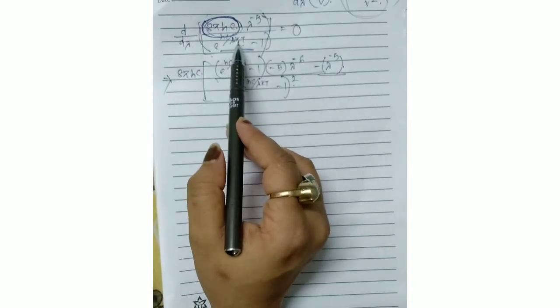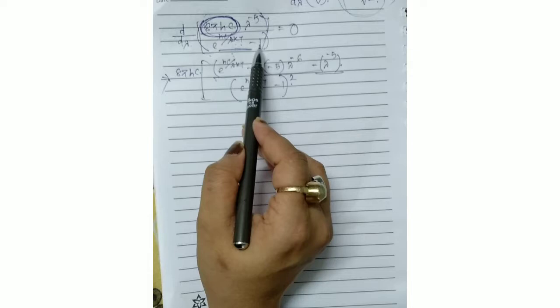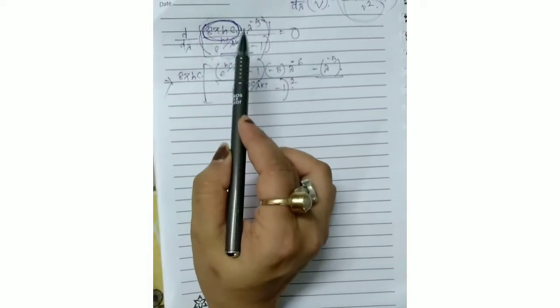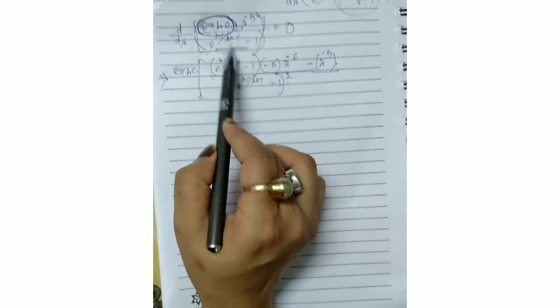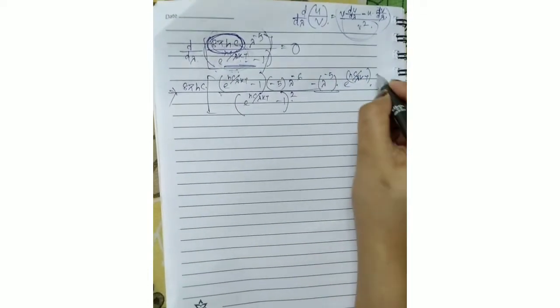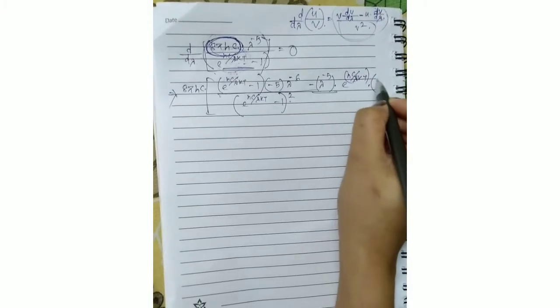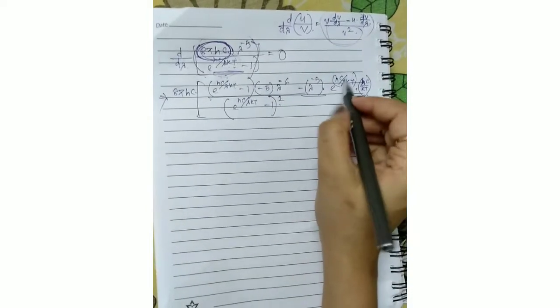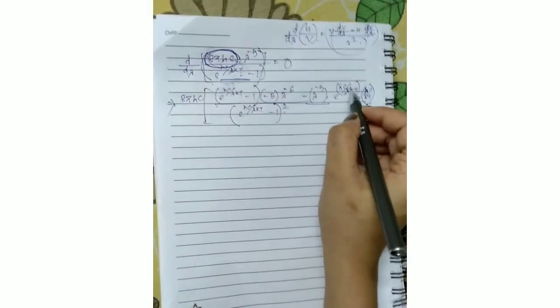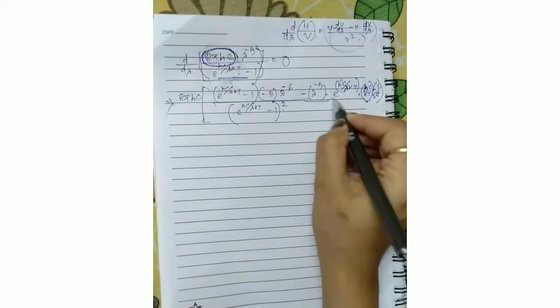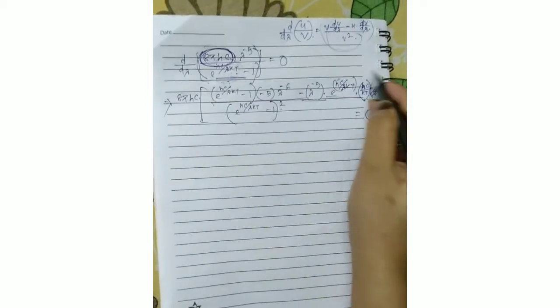Now if you take the derivative of this one, minus 1 will give us 0, and the derivative of an exponential term always gives the same exponential term times the derivative of the power. So e to the power hc by lambda kt only will be there, and after that what is there with lambda? hc by kt, and another term will be there. What is it? 1 by lambda is there. So the derivative of 1 by lambda is minus 1 by lambda squared, divided by this, equal to 0, right?